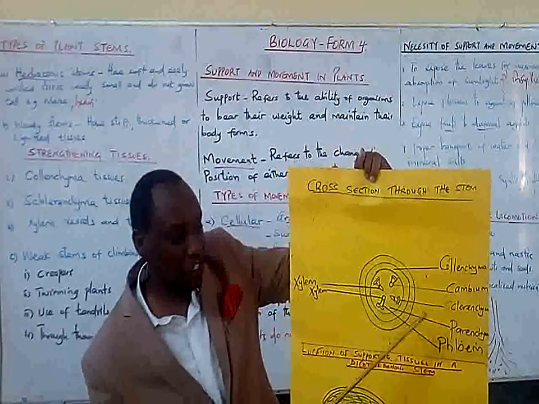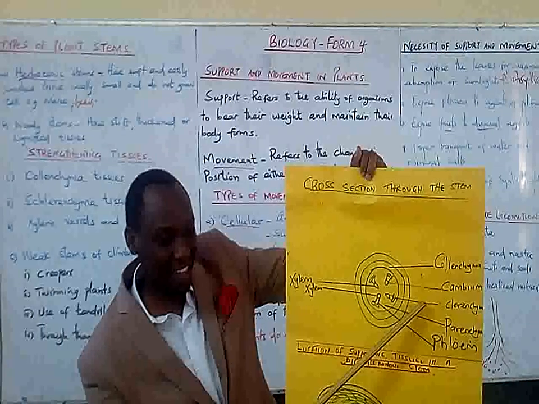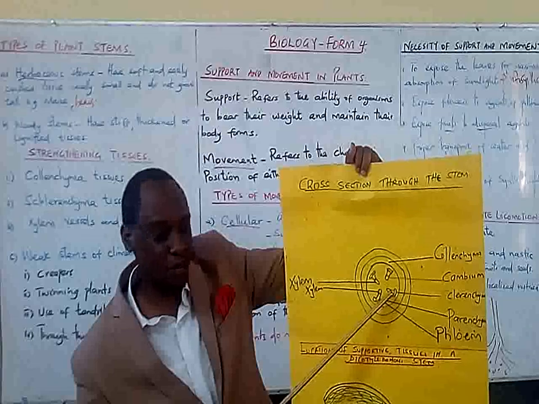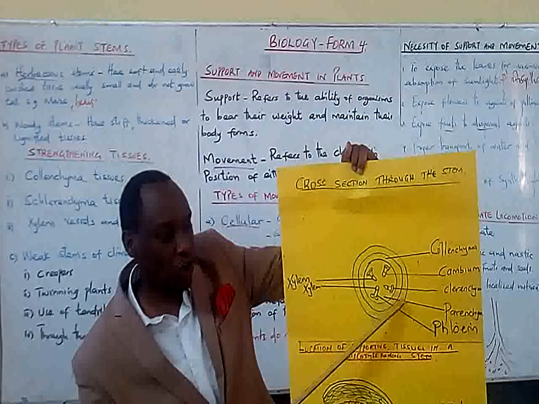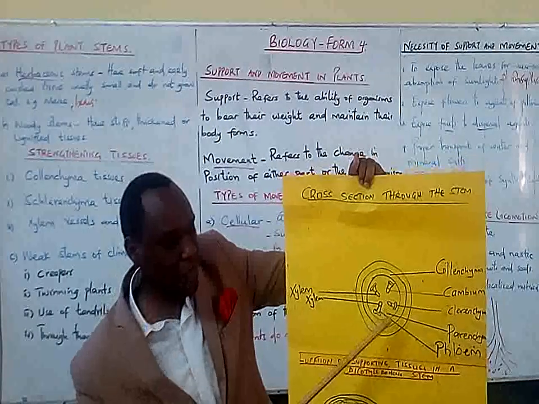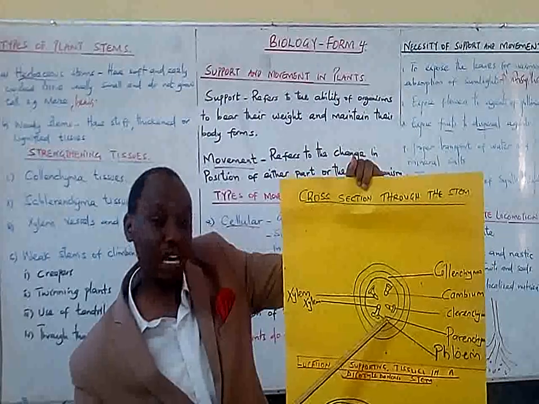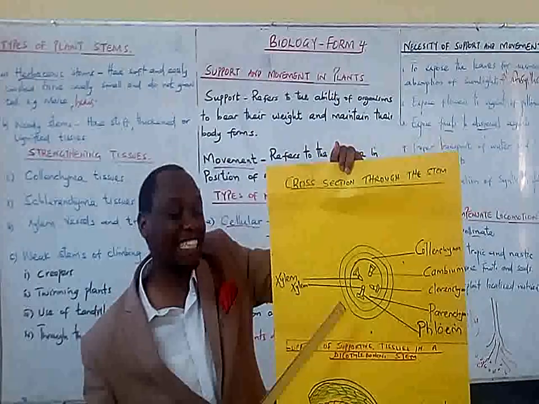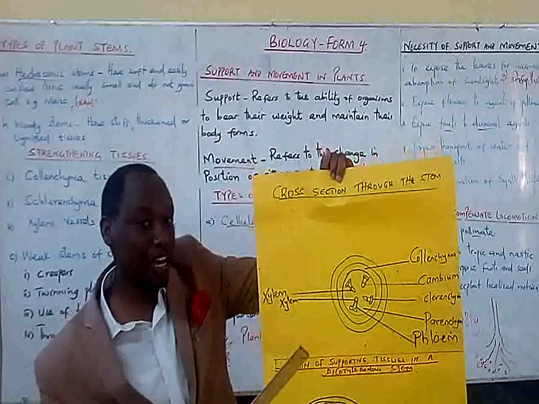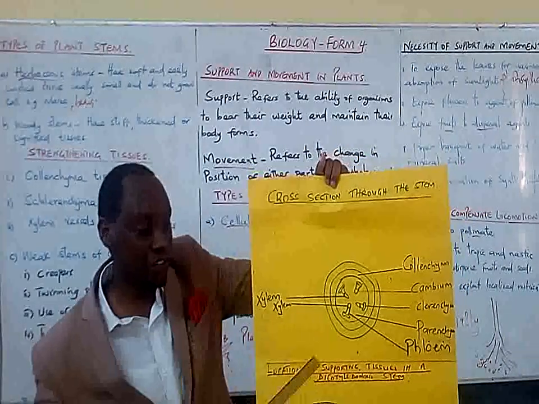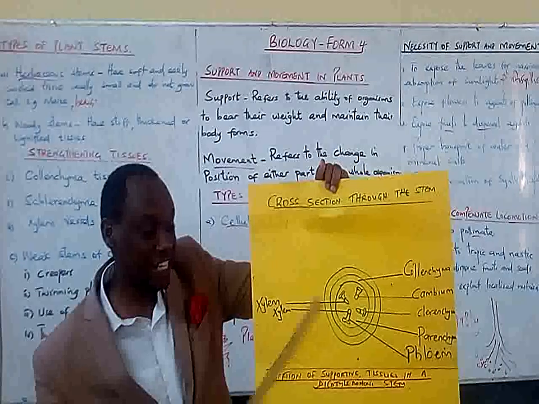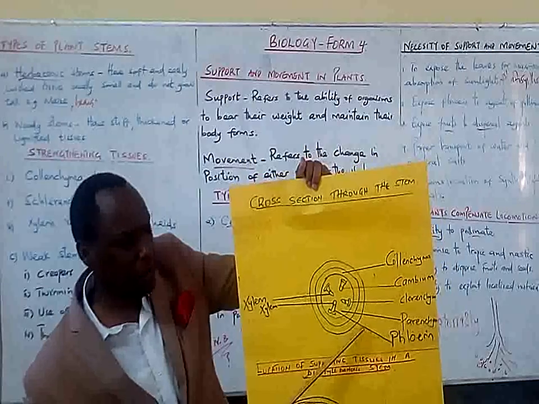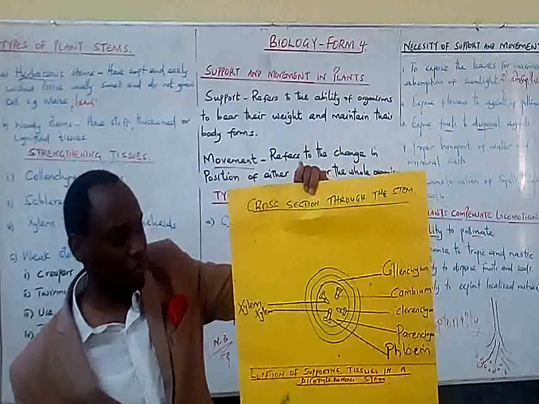We have another one which is called sclerenchyma. Look at the location. Outside, nearest to the phloem, is called sclerenchyma tissue. We have the parenchyma tissue. We know this one is responsible for packaging and storage of food products. So once it is packed with food, it becomes firm and rigid, and it also helps to do what is called support. Remember, phloem is for transportation of manufactured food.